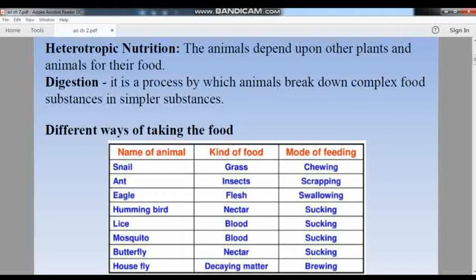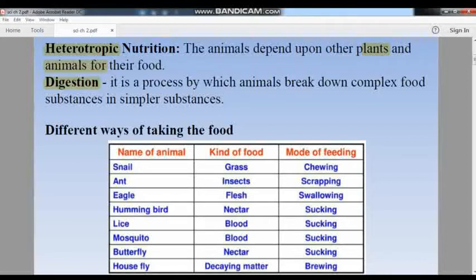Here comes the nutrition in the animals. Now we all know that animals are heterotrophic organisms. It means they depend on other organisms in order to take food, and those other organisms can be plants or animals or both. The first thing which starts in the nutrition in animals is the process of digestion.